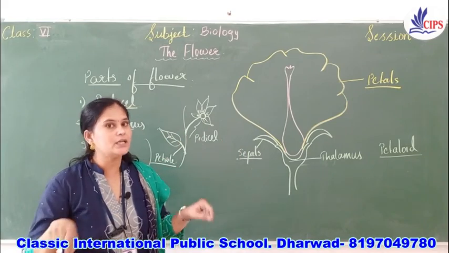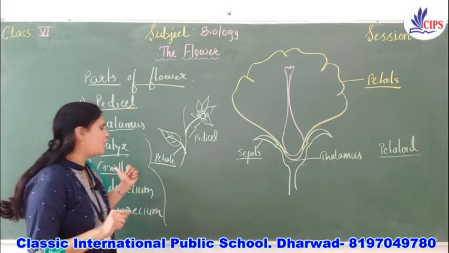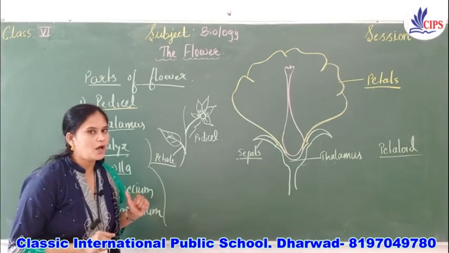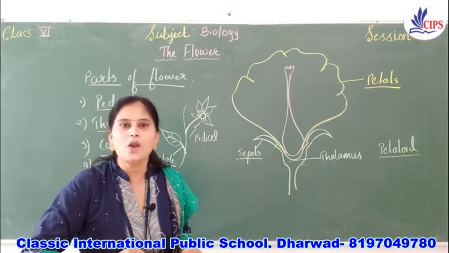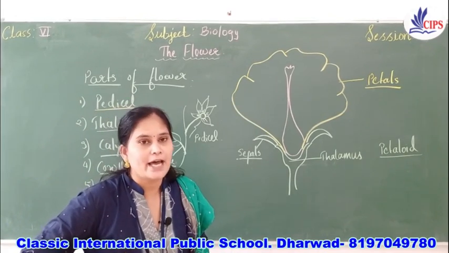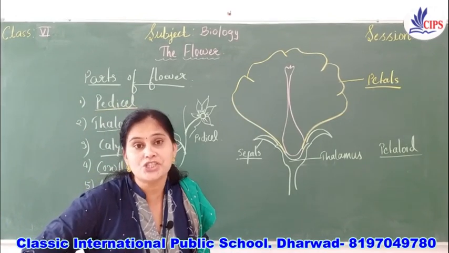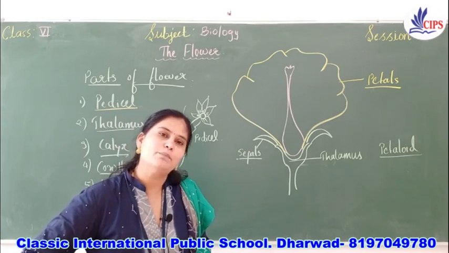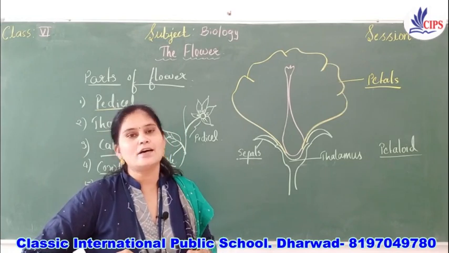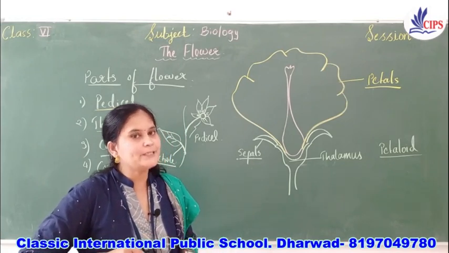Collectively the petals are called corolla. What is the function of the corolla? Since it is brightly colored, it helps in pollination because of its beautiful and different colors. It attracts the insects.